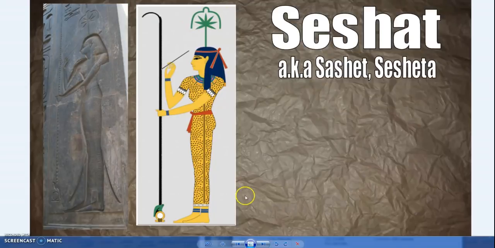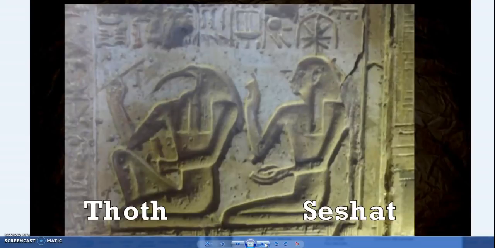And that's her symbol there now. This is from the Temple of Seti the First at Abydos. We see Seshat with Thoth. She's the female counterpart of Thoth. And as time went on, her role was eventually diminished, and essentially many of her roles were usurped by Thoth.